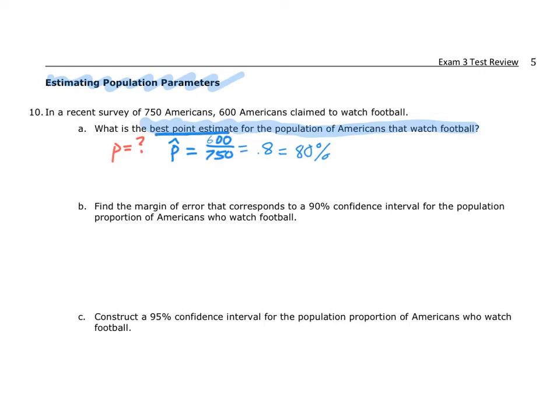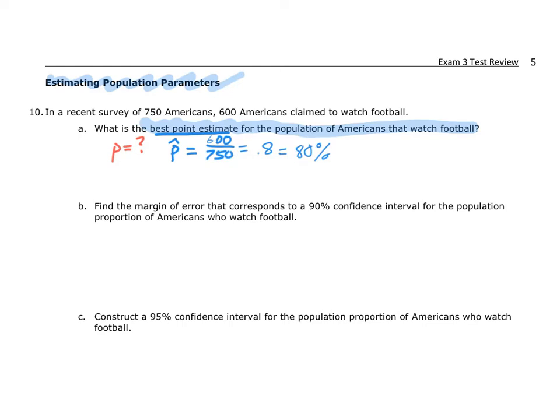All right, continuing on. Find the margin of error that corresponds to a 90% confidence interval for the population proportion of Americans who watch football. Well, this is actually a harder problem than C because of the way we're teaching it this year. This year we're teaching it with these calculators. So what we can do is we can just jump down to C, and then we'll come back and answer B. So let me come into C.